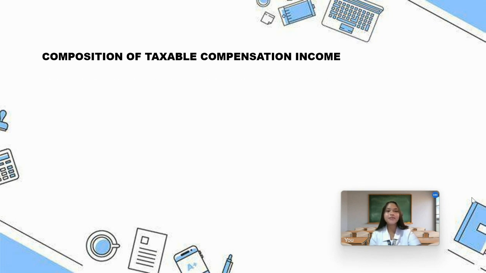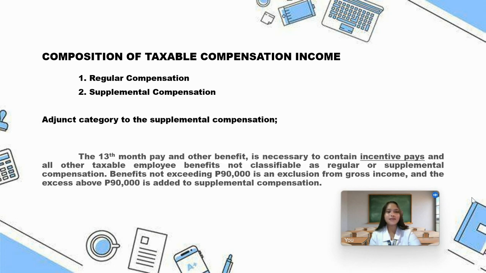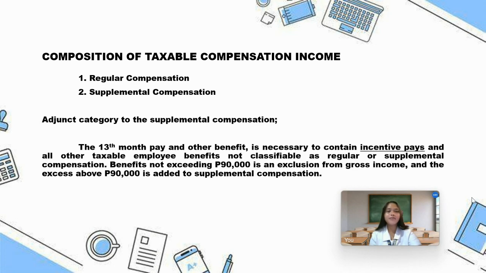For the composition of taxable compensation income, we have the regular compensation and the supplemental compensation. But before we tackle these two, let us first acknowledge the adjunct category to the supplemental compensation. The 13th month pay and other benefits contain incentive pays and all other taxable employee benefits not classifiable as regular or supplemental compensation. Benefits not exceeding 90,000 are an exclusion from gross income, and the excess above 90,000 is added to supplemental compensation.